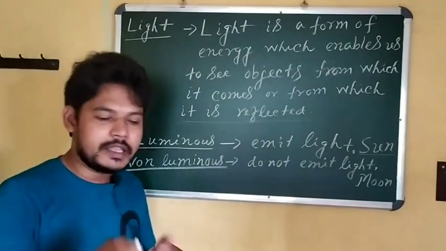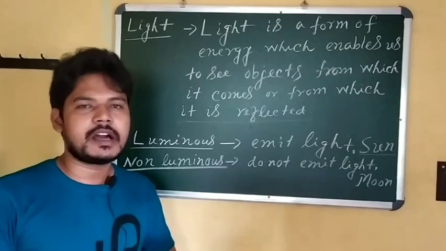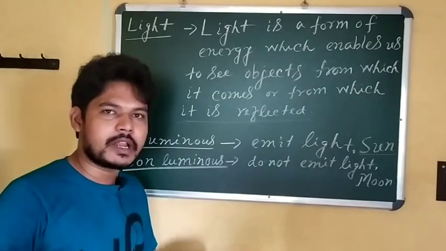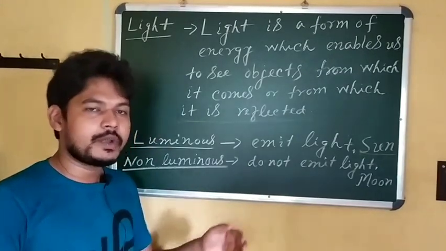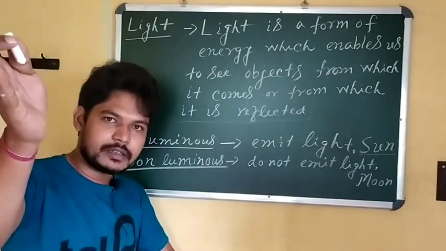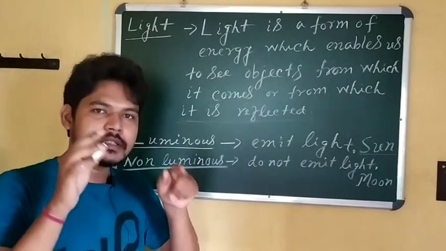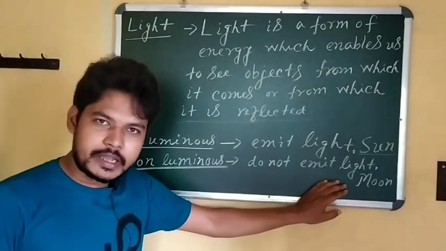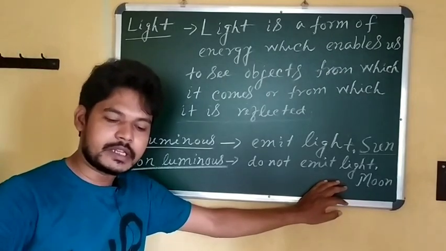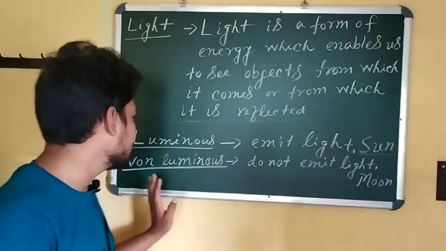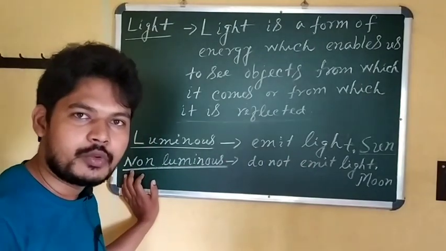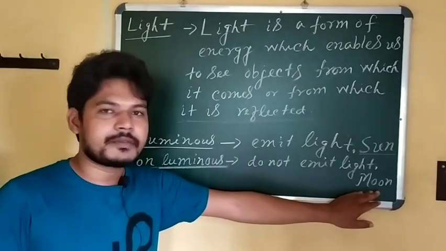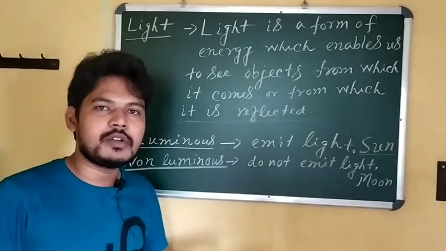And on the other side, in this room there are table, chair, pen, pencil, all other things which do not emit their own light. They do not have their own light, but we can also see those objects when the light falls on the object and reflects and reaches our eye. So non-luminous objects do not emit their own light. When the light falls on these objects, it reflects and reaches our eye, then we can see those objects. They are called non-luminous objects. Take for example table, chair, moon. All are non-luminous objects.